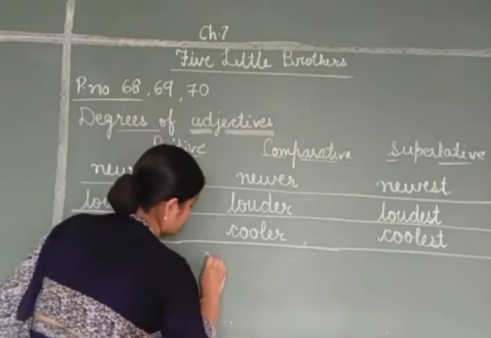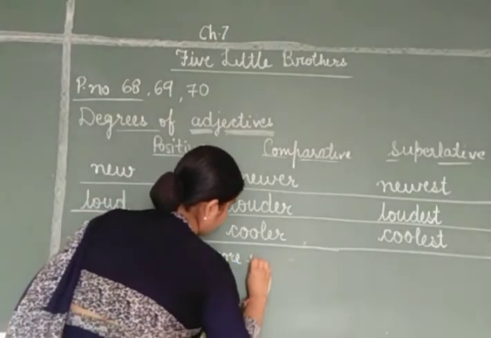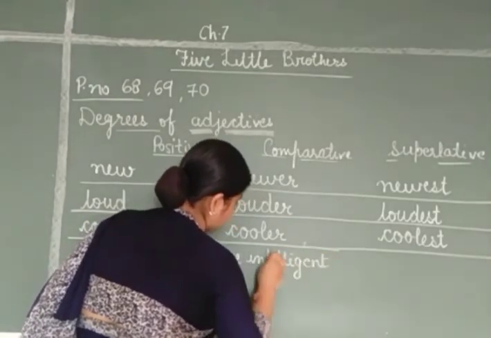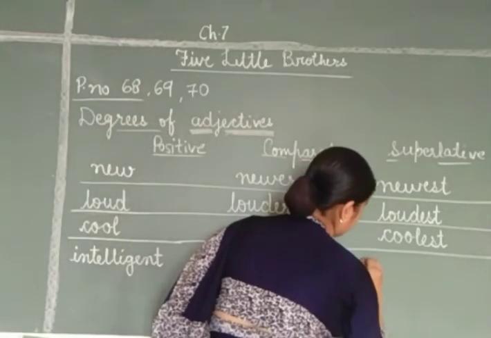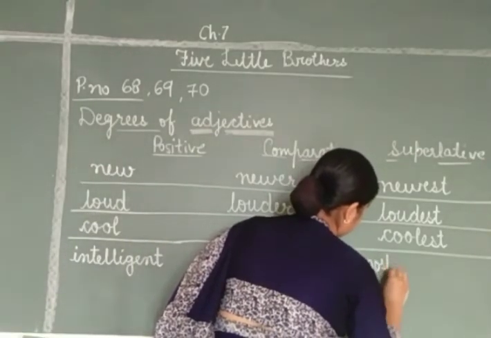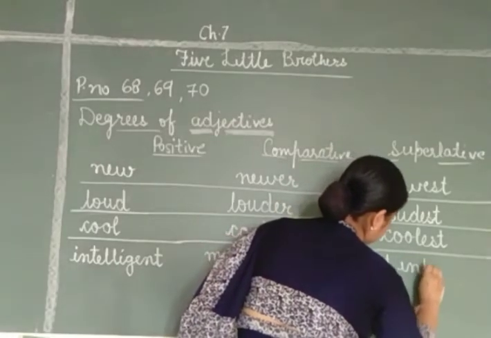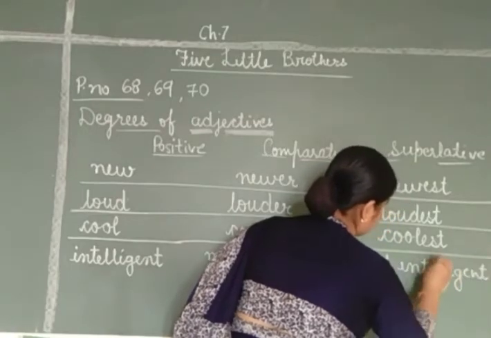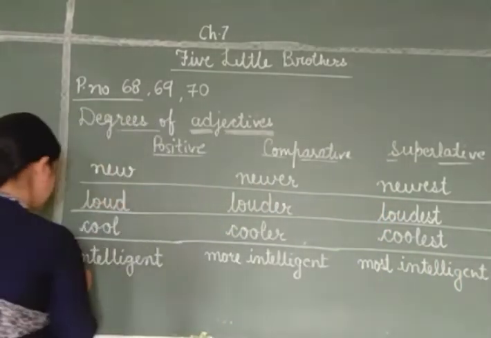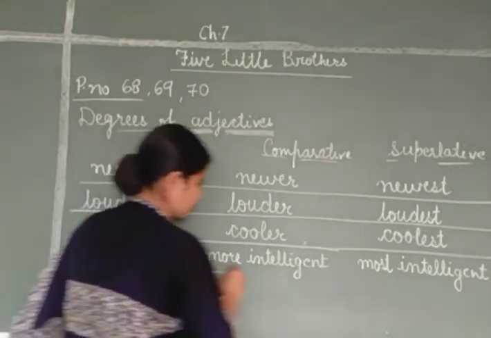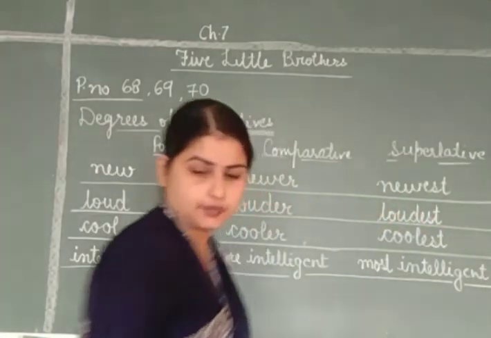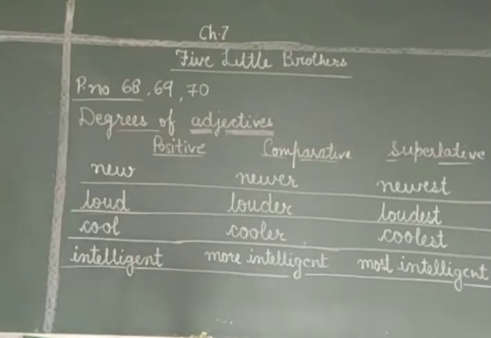Intelligent, more intelligent, and here it will be most intelligent. Intelligent, more intelligent, most intelligent.